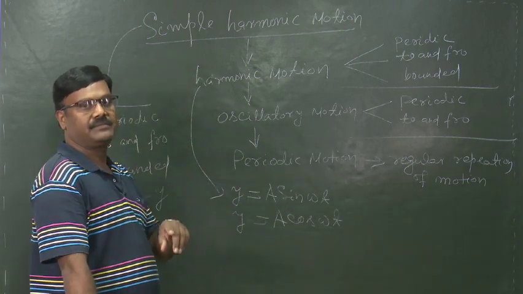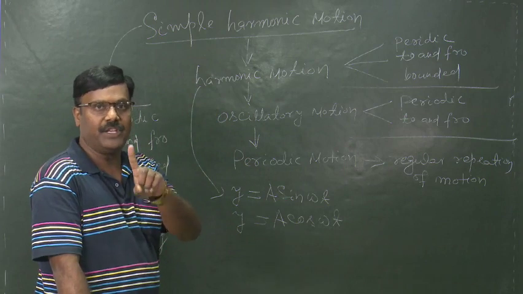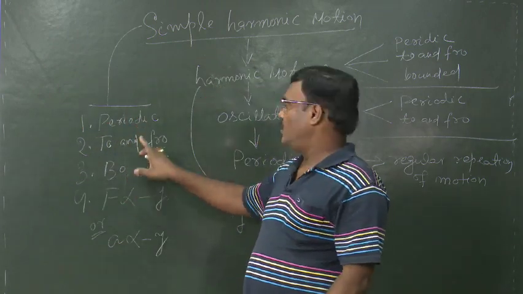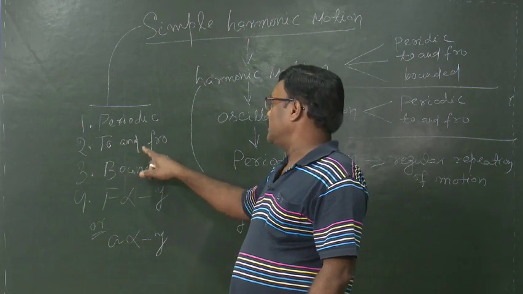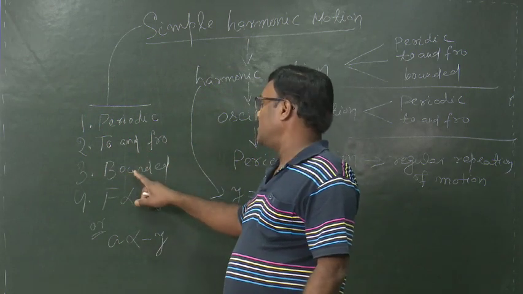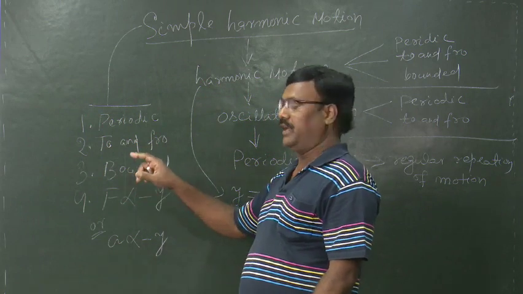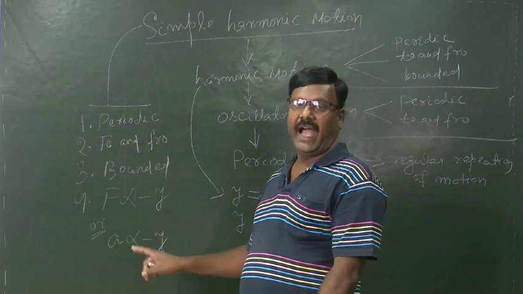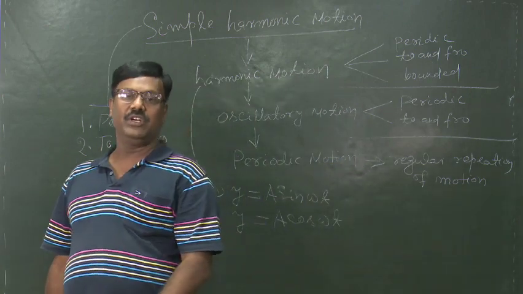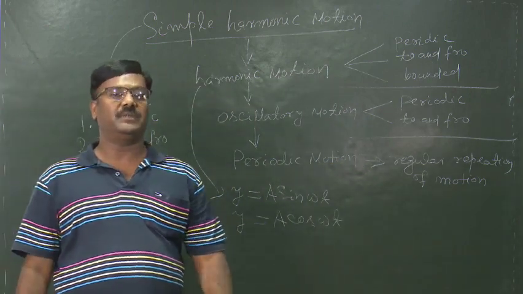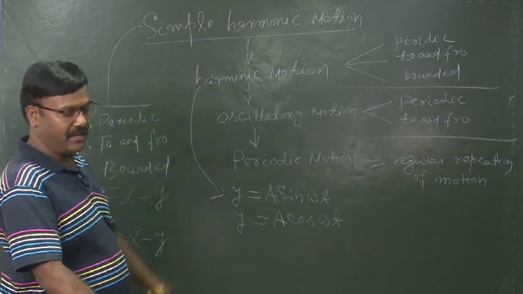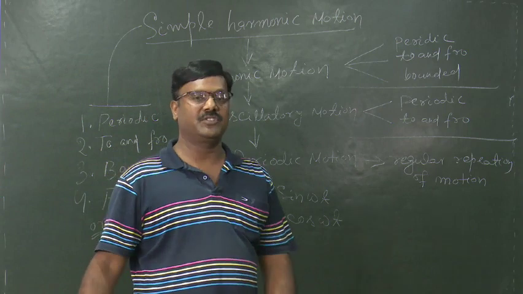That means for a simple harmonic motion, these four conditions should be satisfied. One is periodic, the second one is to and fro, third one is bounded, and the fourth one is F proportional to minus y, or the acceleration proportional to the negative of the displacement. Okay. Now we are clear what is simple harmonic motion.